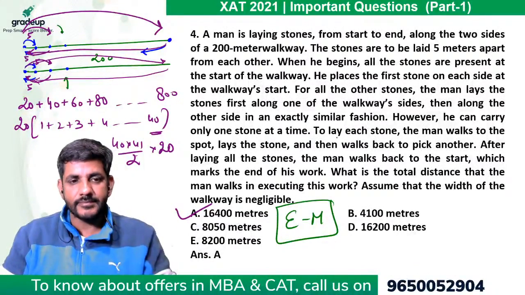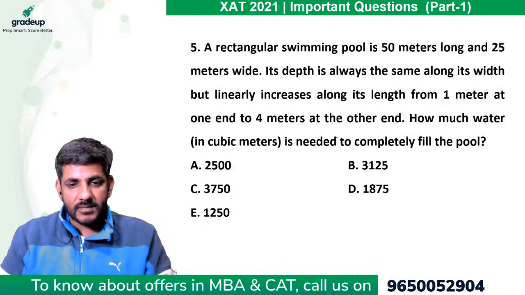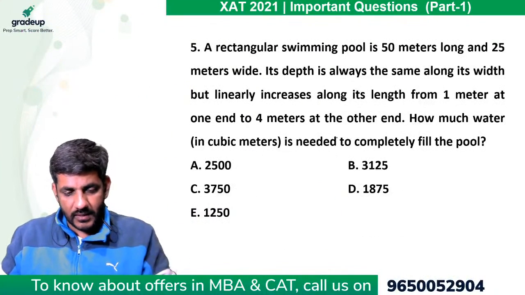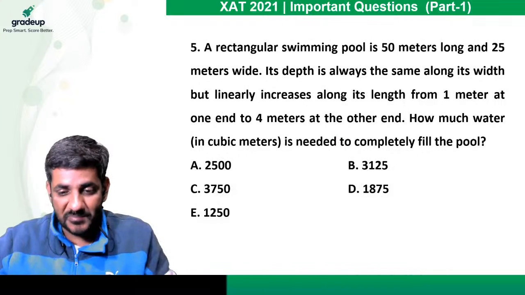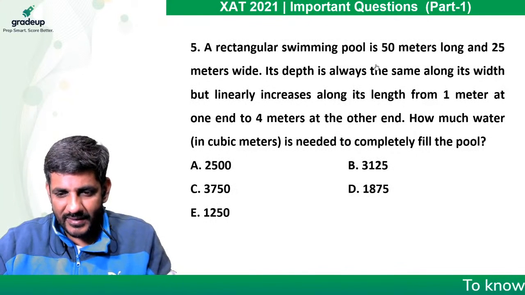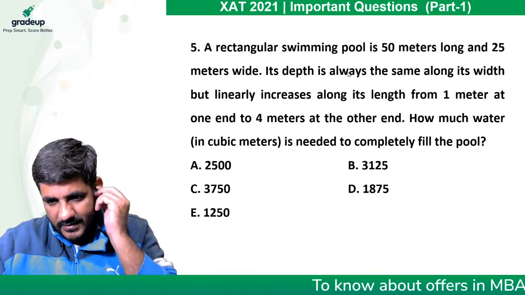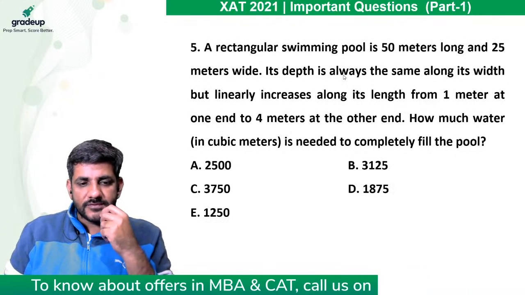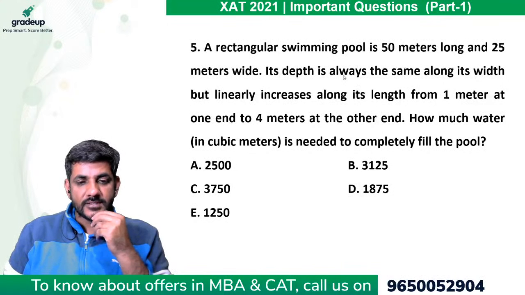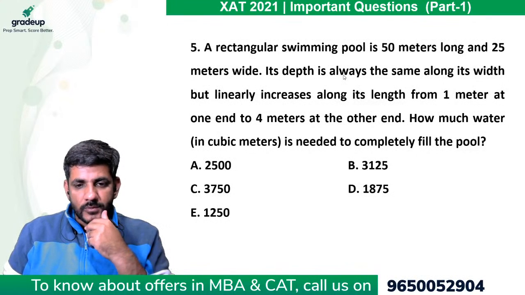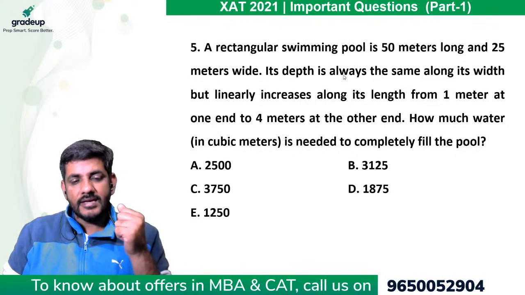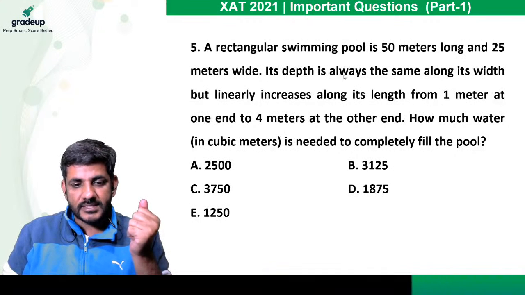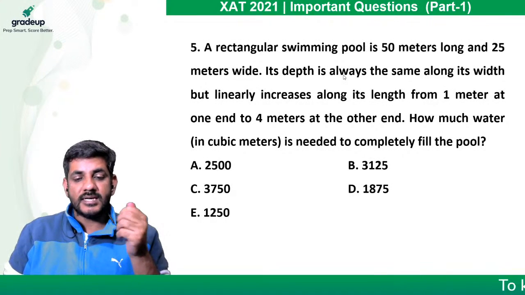Great guys. So let's move forward to question number 5 now. This looks like a smaller question, not simple. Simple we will find out whether it is or not. We'll see that. Okay? But it is definitely smaller. A rectangular swimming pool is 50 meters long and 25 meters wide. Its depth is always the same along its width, but linearly increases along its length from 1 meter at one end to 4 meters at the other end.